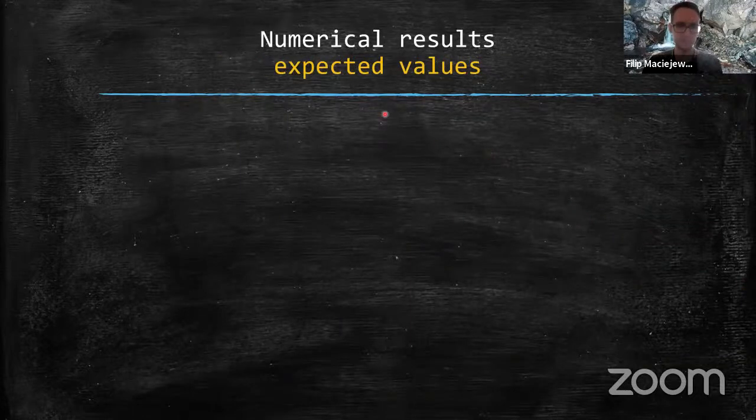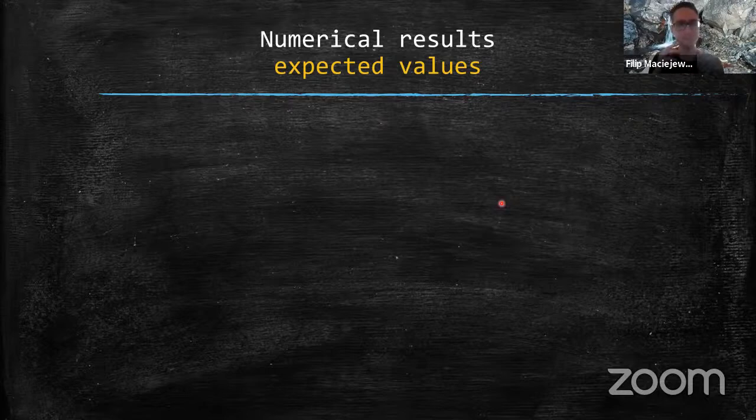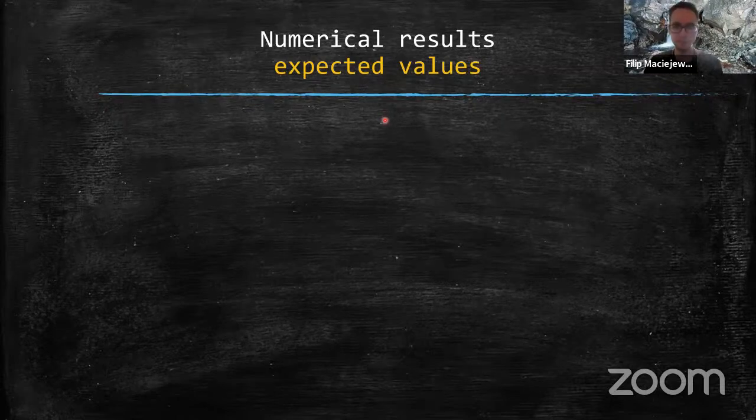Now, what happens with the expected values? By this I mean that instead of looking at the estimation of energy, we can look at the parameterized state at any given moment of optimization, and then calculate the actual expected value of the Hamiltonian on that state. This will tell us whether the parameter region we landed in is good or not.